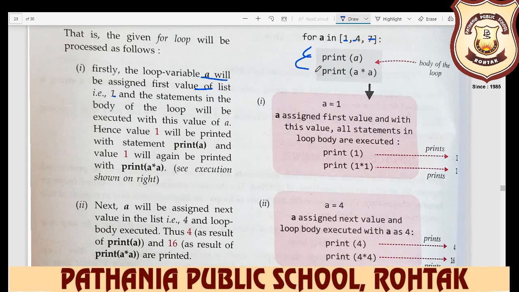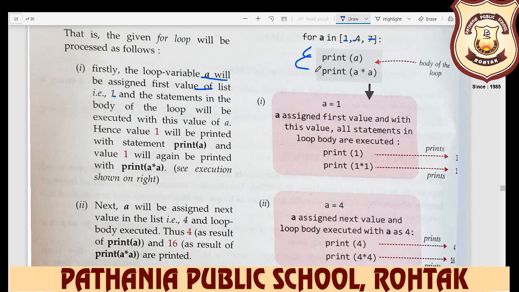After that it displays the value 4, first time it displays the 4, and then second time it displays 4 multiply 4, 16. Again it takes 7. Next time our value is 7, so first time it displays the 7, and then 7 multiply 7, it displays the 49. So this is the output of this program. You do the practical and practice this in your system.